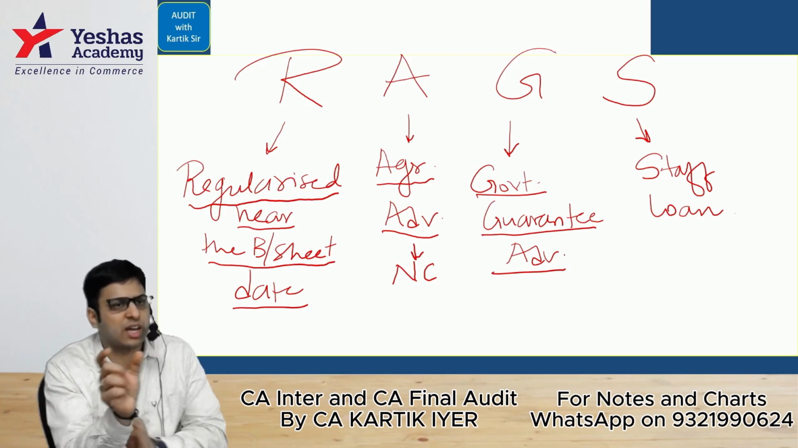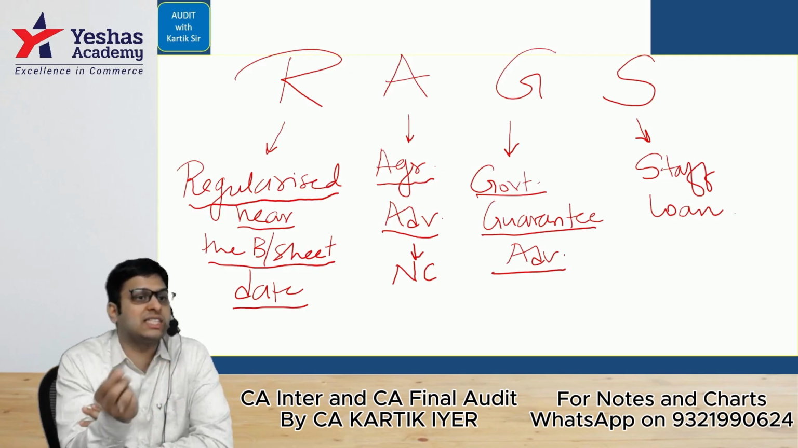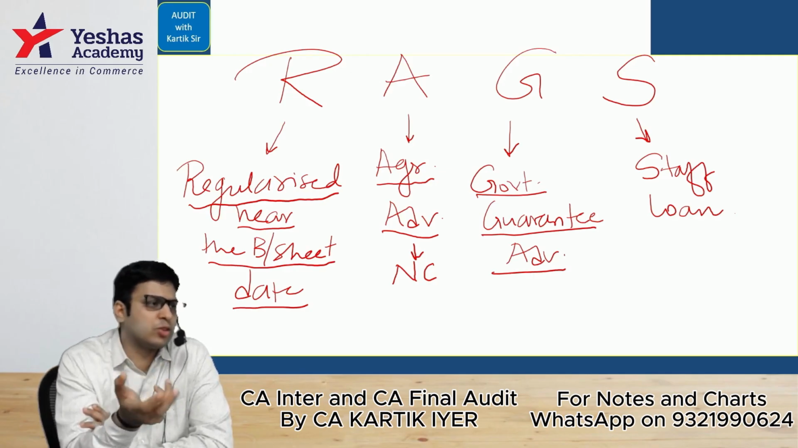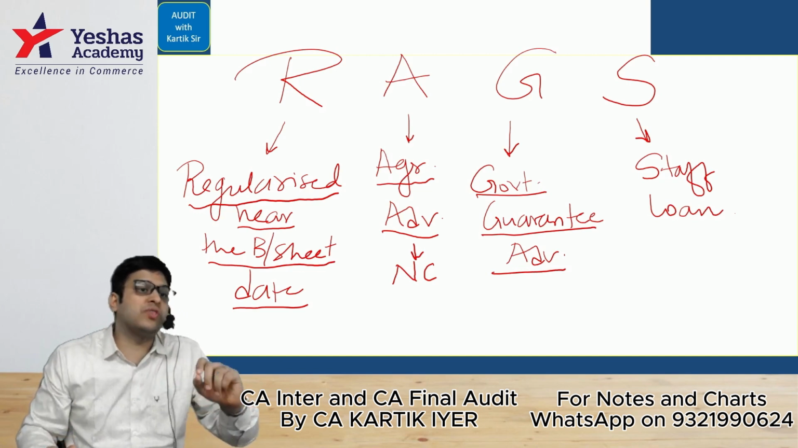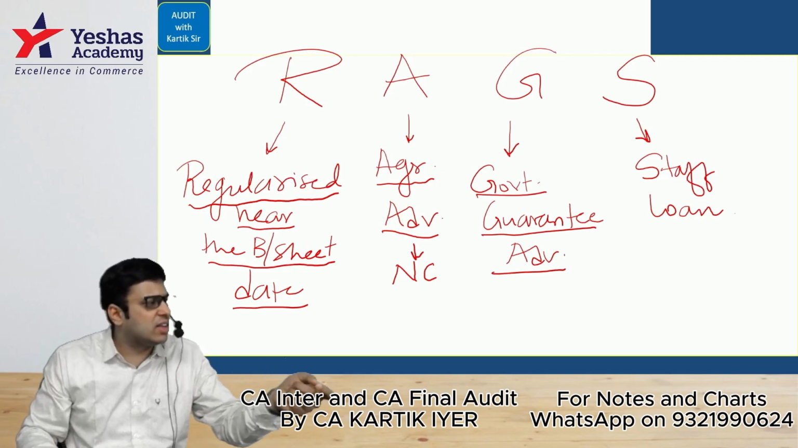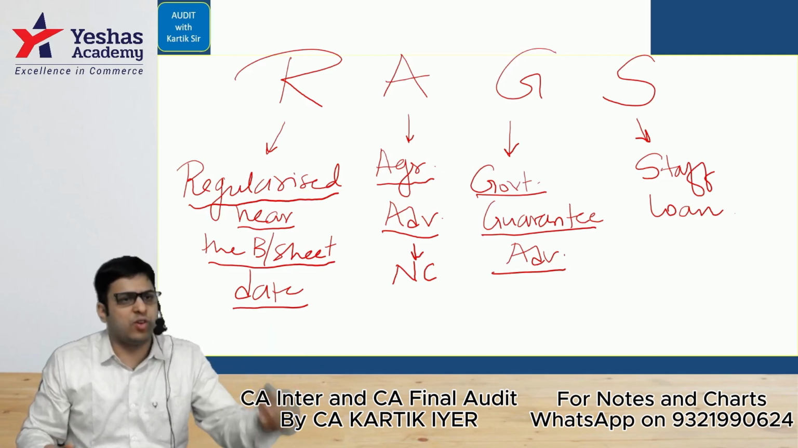But if it is repudiated, in that case, you understand that the asset will be NPA and the income also we will have to reverse, because it is also an NPA. In the case of state government guaranteed advances, it will be NPA for both asset and income.